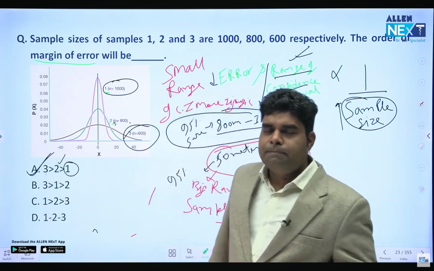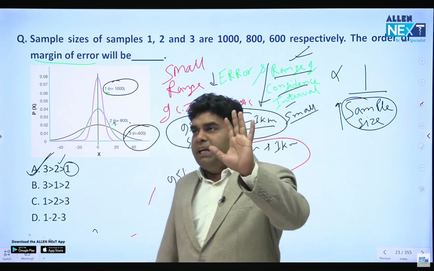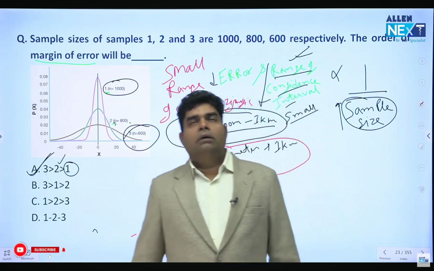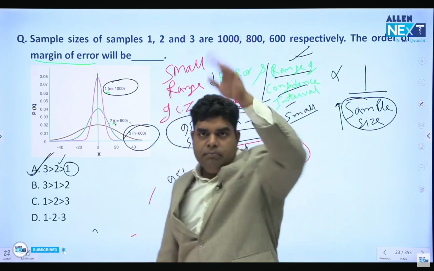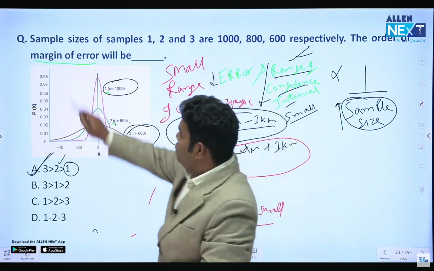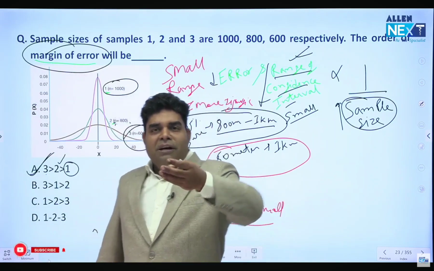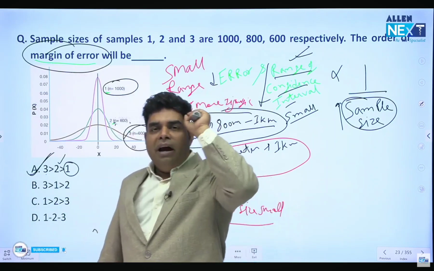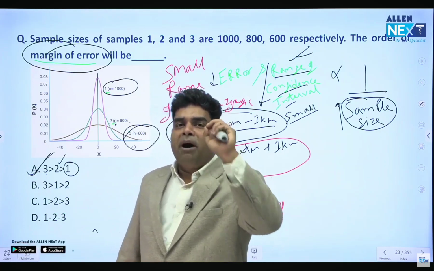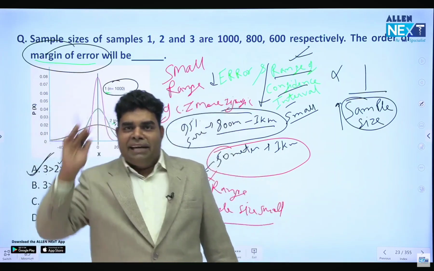Now, suppose you are weak in any subject. Suppose you are weak in pathology. How can you decrease your margin of error? To decrease your margin of error, just make a rule that I will solve at least 25 questions of pathology per day from this day till my exam.